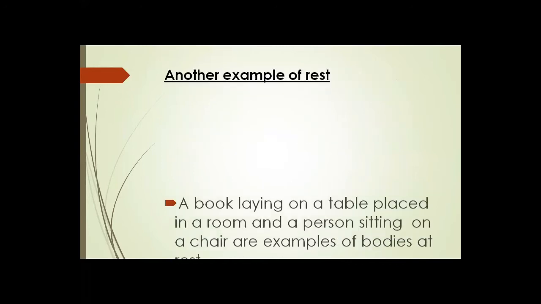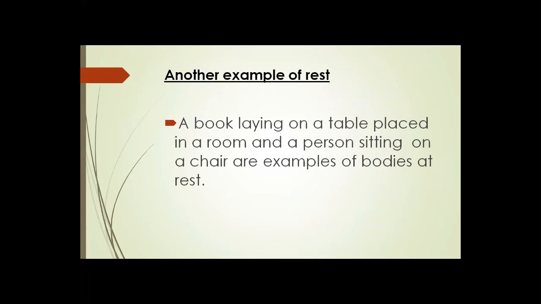Now, another example: a book lying on a table placed in a room, and a person sitting on a chair, are good examples of a body at rest, as I have told you before. I hope you can understand the definition of rest and its examples. Also, I'm just going to repeat it: if a body does not change its place with respect to its surrounding, then we can say the object is in a state of rest.